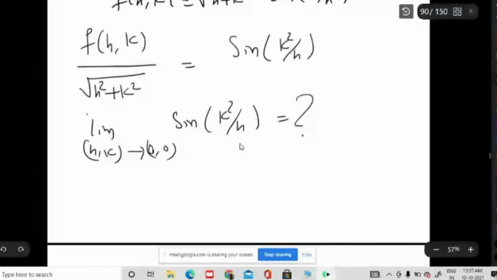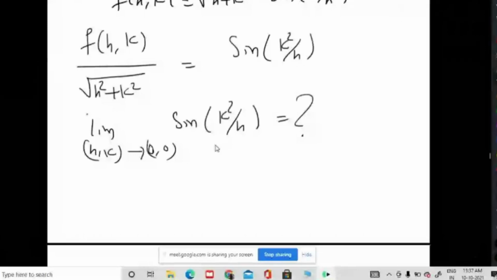Why? If we take the curve k square equal to mh, and go along this curve to (0,0), then the limit depends on m. Yes, correct. Sine of m you will get. So it depends on m.